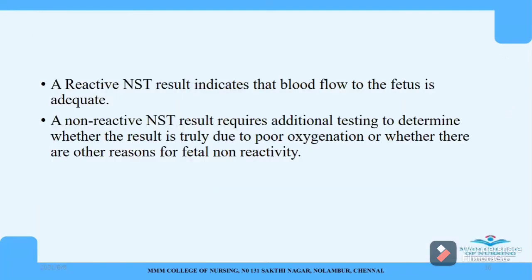So what does the reactive NST result indicate? If the result is reactive, it indicates that blood flow or oxygenation to the fetus is adequate and it is a healthy baby. In case of a non-reactive NST, the result requires additional testing. Only with this NST, we cannot come to any conclusion. It requires additional testing to determine whether the result is truly due to poor oxygenation or whether there is any other reason behind this.